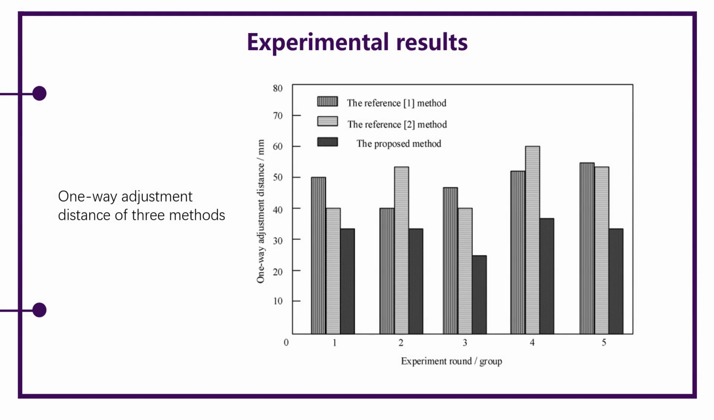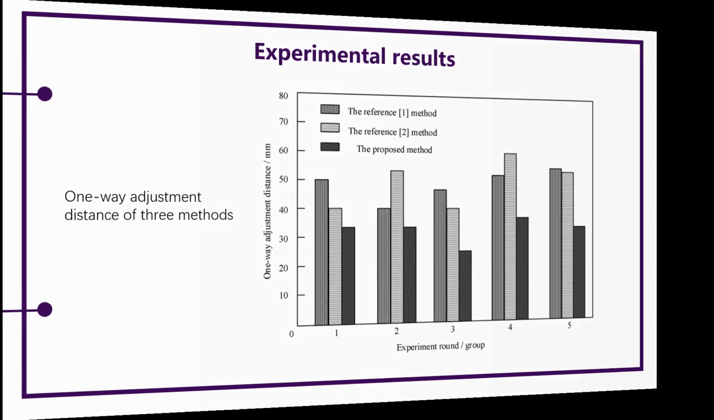The comparison result of the one-way adjustment distance of the 3 methods is shown in this figure. It can be seen that the one-way adjustment distance of the proposed method is short, which indicates that the proposed method has good fault tolerance for robot motion stability control. In summary, the proposed method can effectively improve the accuracy and effectiveness of motion stability control.